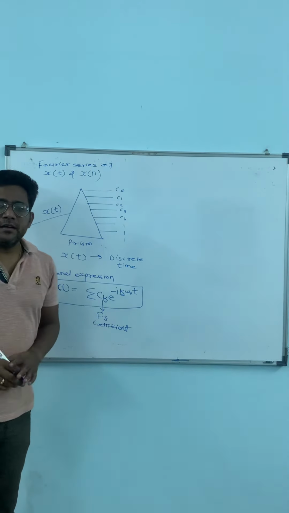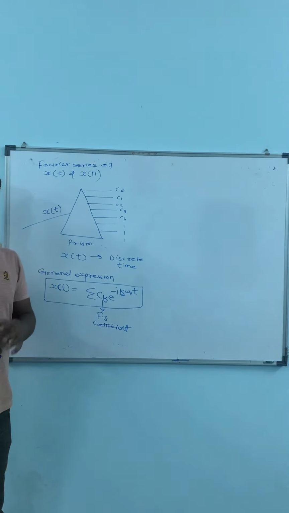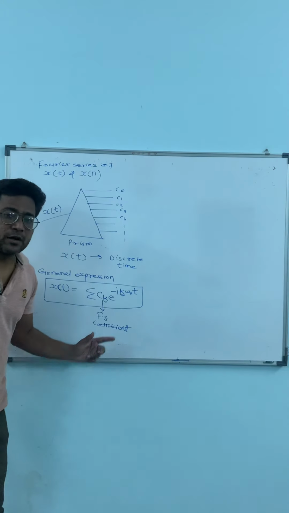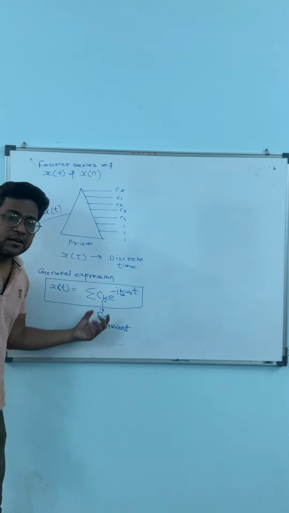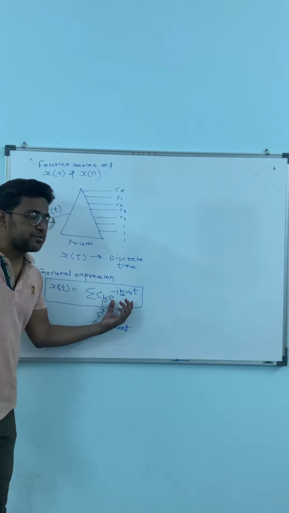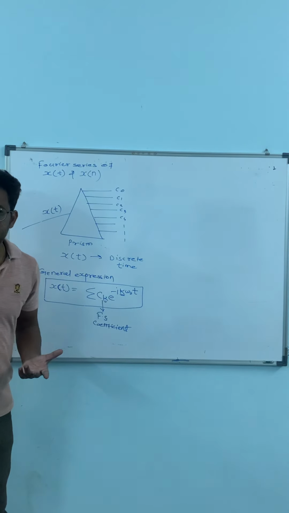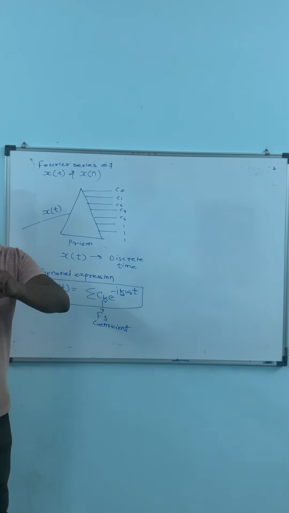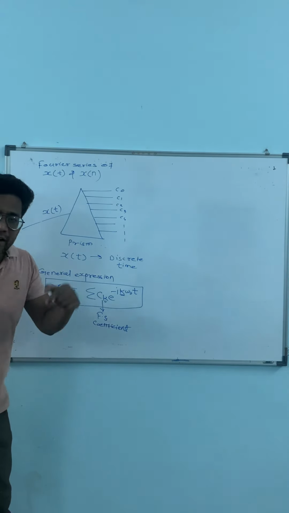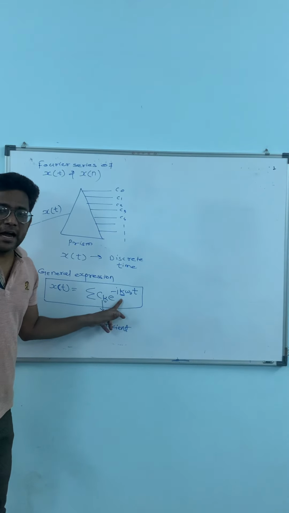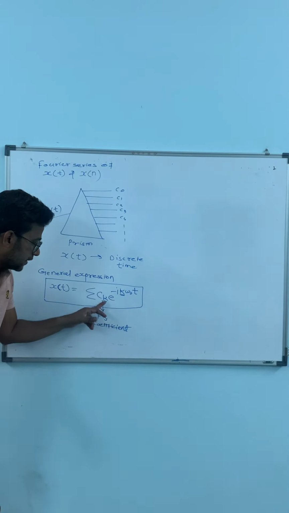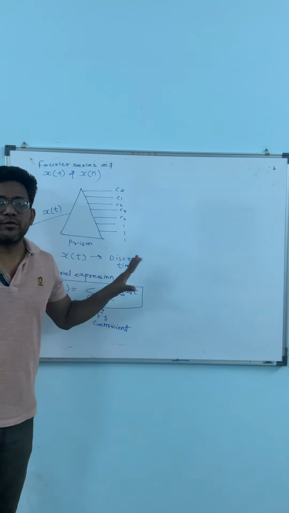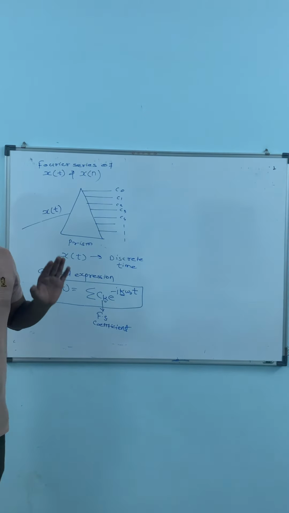In a simple way, I will explain to you. Whenever you get any kind of signal, convert that signal into exponential form, because to get the Fourier series coefficient, we have to convert that signal into exponential form. The general expression tells us this. So whatever signal you have, first convert that signal into exponential form and find out the value of k, and according to the value of that k, you will get the coefficient of the Fourier series. This is the basic concept of the Fourier series. Is it clear?